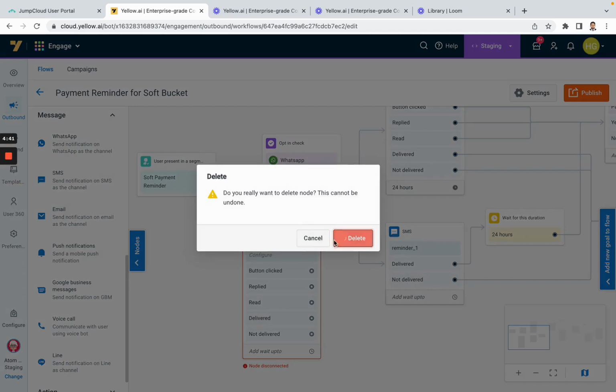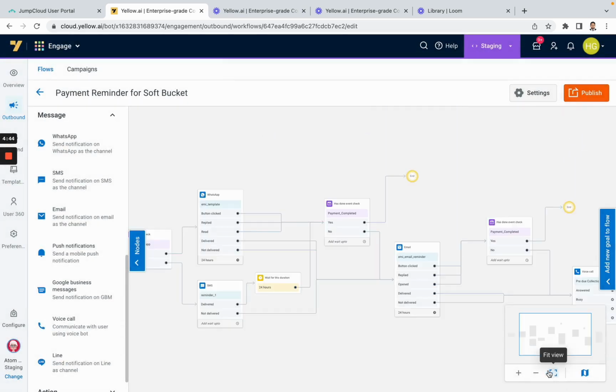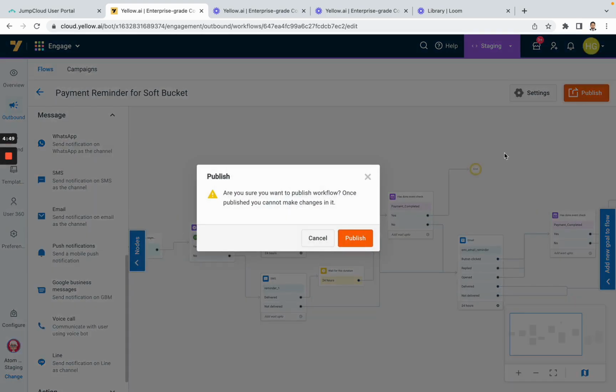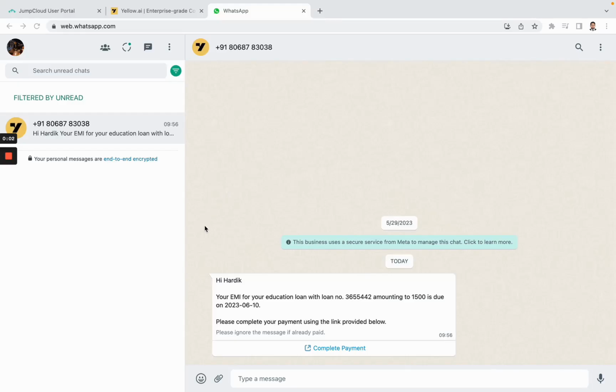So now we would like to see how this works in action. By clicking on publish, our campaign would start. So we have received our first outbound message as we scheduled it for WhatsApp. And here, as we can see, the message has the dynamic variables that we added. For example, saluting with the first name, and then talking about the EMI for the education loan, with the loan number also added from our user 360 module, the amount that is due and the due date also. And this also has a CTA button which can directly take to the payment.